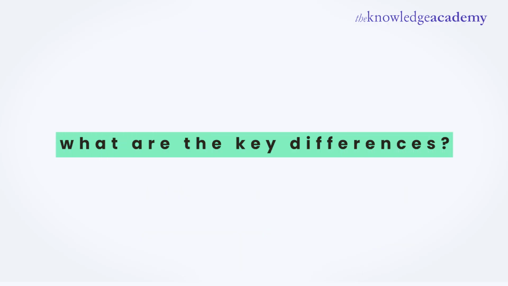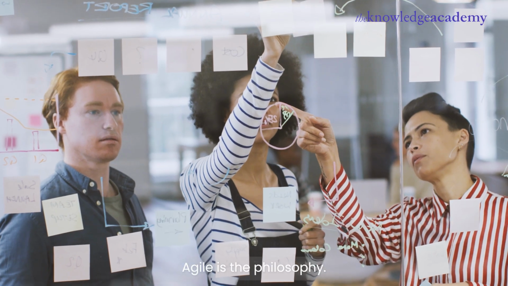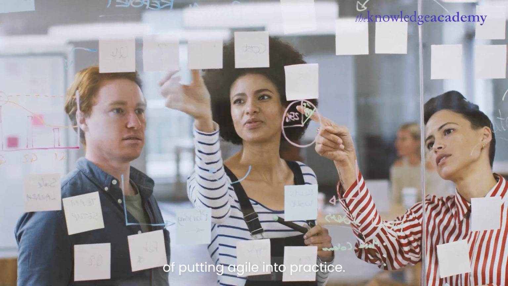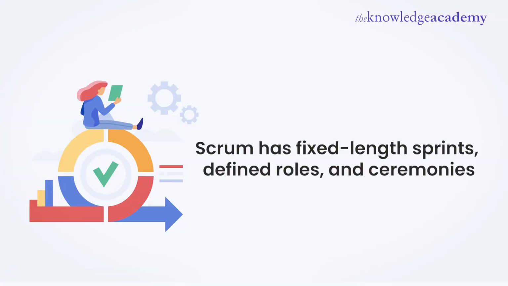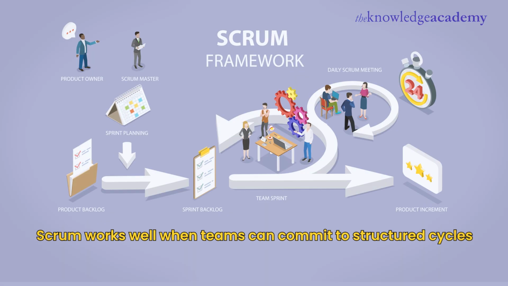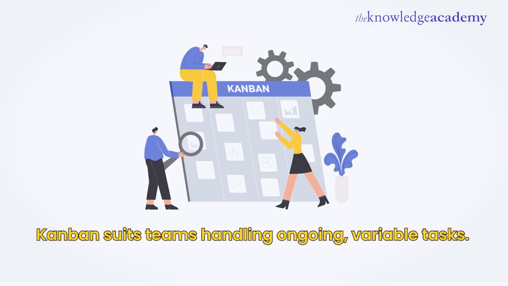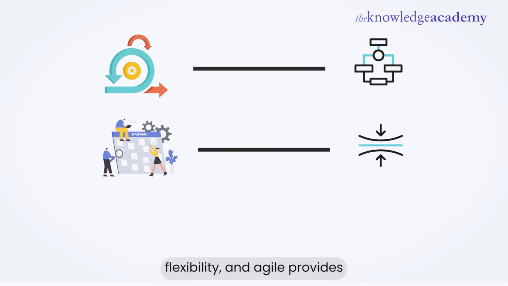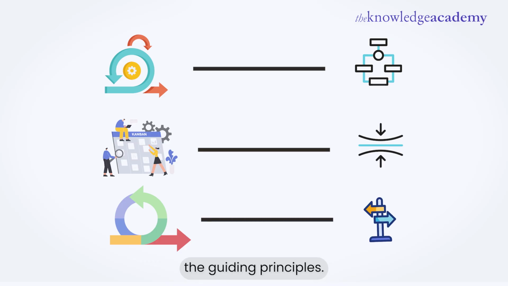So, what are the key differences? Agile is the philosophy. Scrum and Kanban are ways of putting Agile into practice. Scrum has fixed-length sprints, defined roles, and ceremonies. Kanban has no set roles or sprints and focuses on continuous flow. Scrum works well when teams can commit to structured cycles. Kanban suits teams handling ongoing variable tasks. In simple terms, Scrum gives structure, Kanban gives flexibility, and Agile provides the guiding principles.